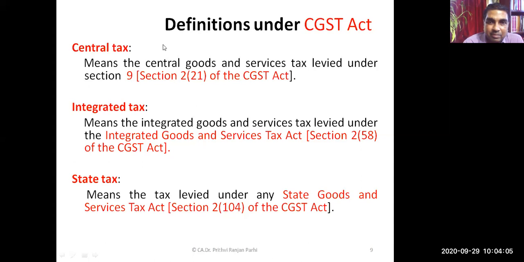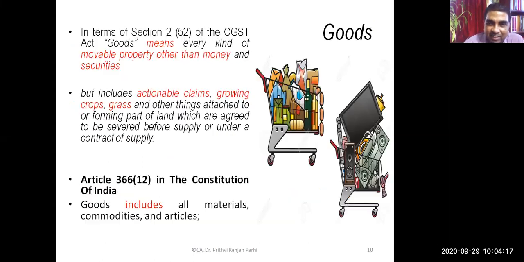The CGST Act. Yes. So the point here is that all these definitions we will be learning from the CGST Act point of view, and section 9 that we are learning is section 9 of the CGST Act. Right.